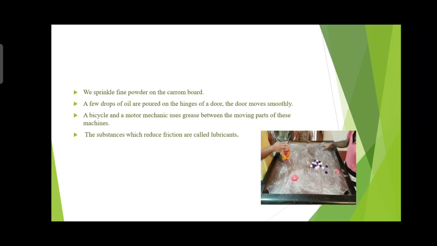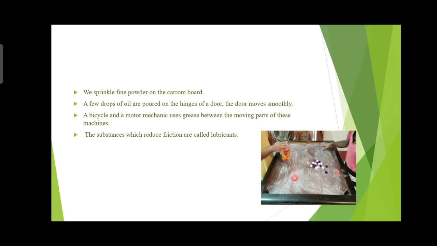Then a few drops of oil are poured on the hinges of a door. Why? So the door moves smoothly. Then a bicycle and motor mechanic uses grease before moving the parts of the machine. Why are they using the grease? For easy working. Then the substances which reduce friction are called what? Lubricants.